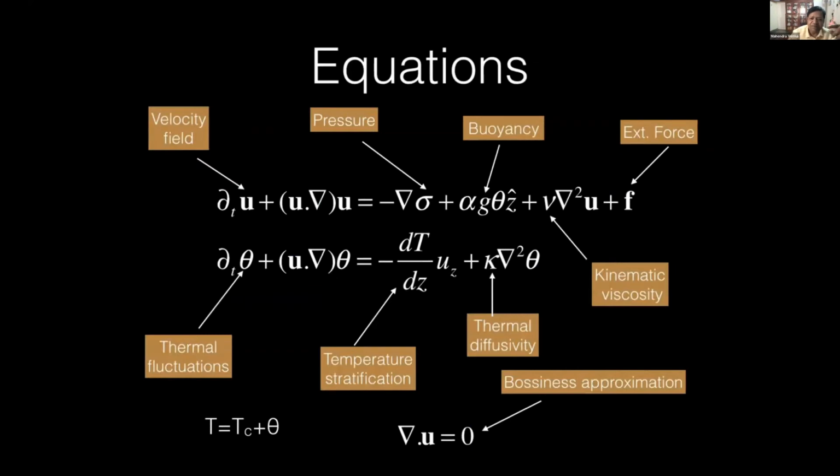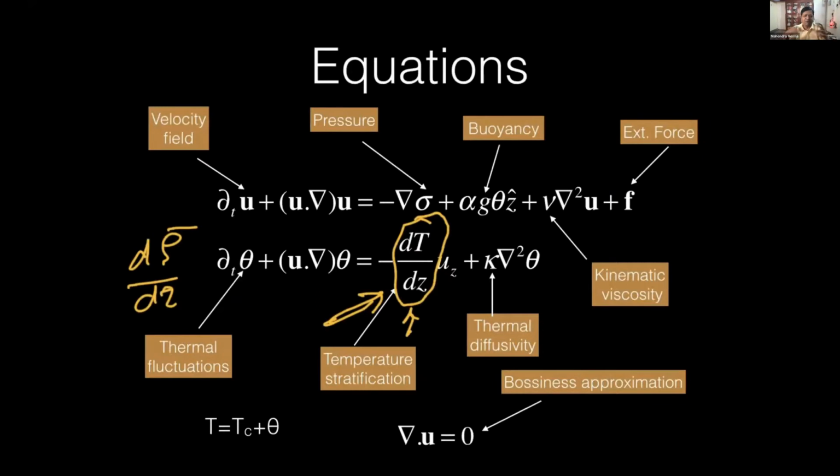Only we change the boundary condition, meaning heavy fluid on top in RBC, and heavy fluid at the bottom in stably stratified flows. So it is the sign of the mean density gradient, d T by d z, which determines whether your flow is stable or unstable. That sign is precisely the difference.